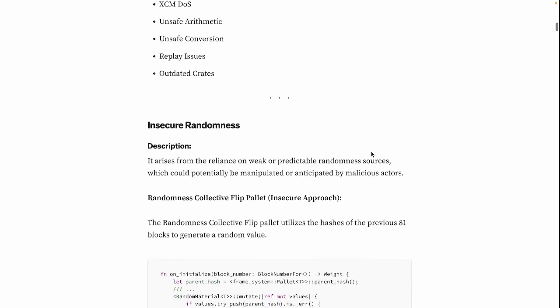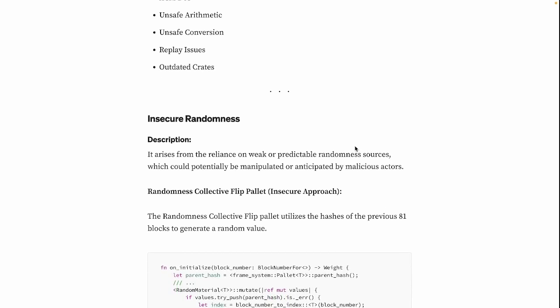So let's start. The first one is Insecure Randomness. I'm wondering if many of you, or any of you, come from Solidity. You can let me know in the comments, and let me know if you found this type of video useful, so that I know what to focus on, because it can be either more focused on Rust development, or we can also focus a lot on vulnerabilities in Rust.